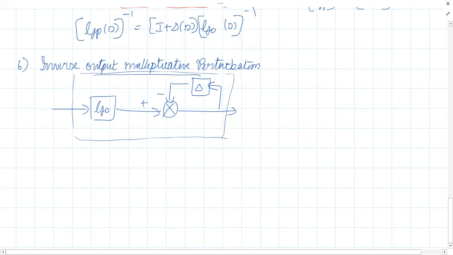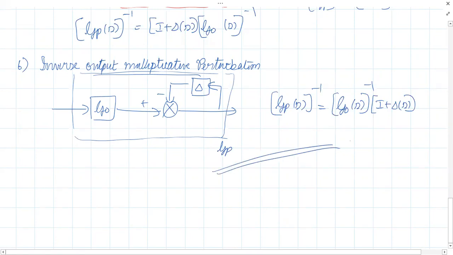This will be our perturbed plant, GP. Straight away I will write, you can try it later: GP of S inverse will be G naught of S inverse into I plus delta of S. So these are the main categories of unstructured uncertainty representation.